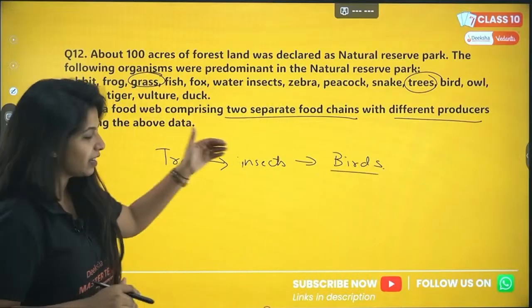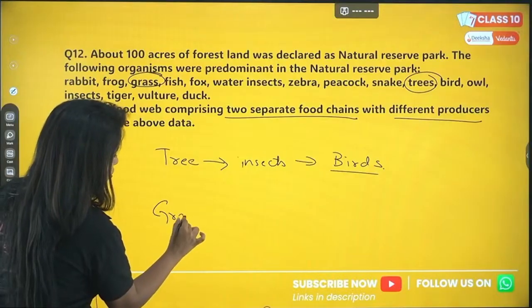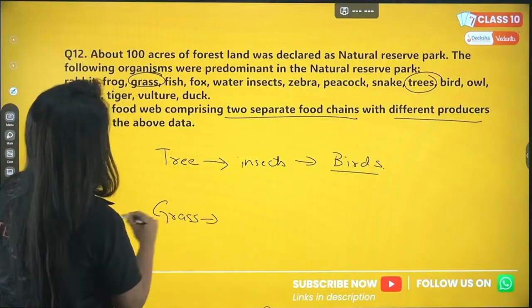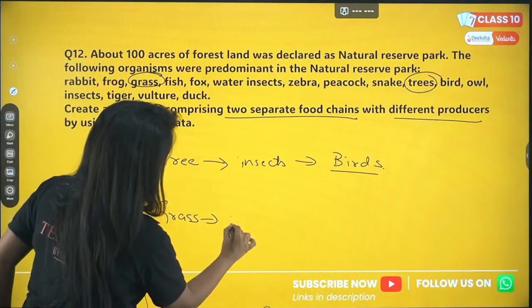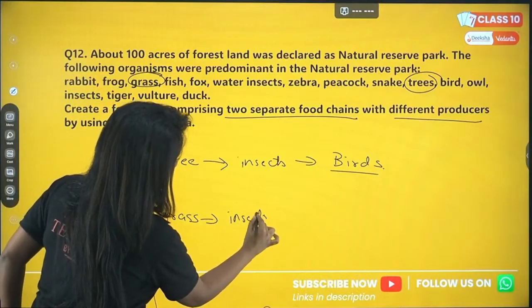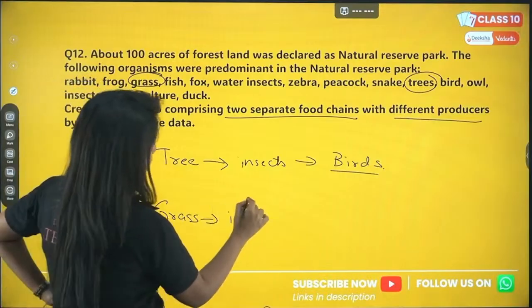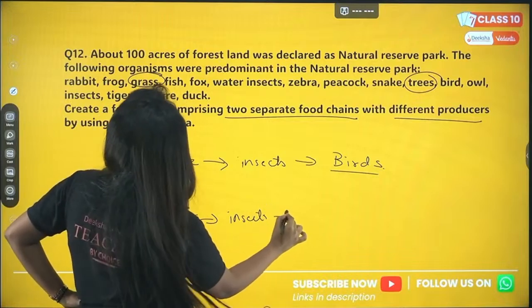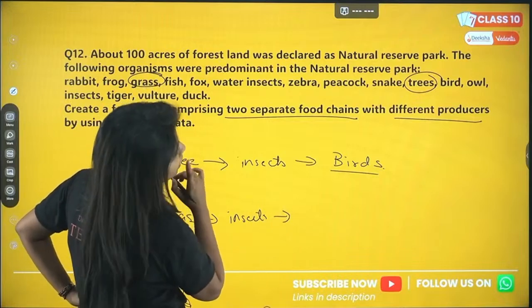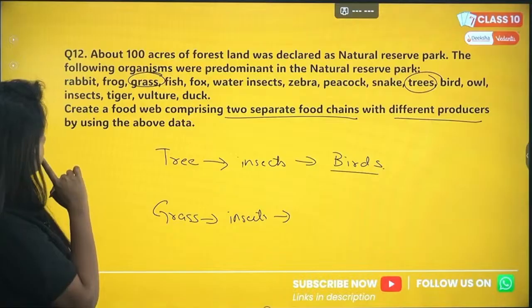Let's stop here and make the grass chain. In the grass, again you need to find something, so again insects. Now these insects can be eaten by what? A rabbit does not eat insects.